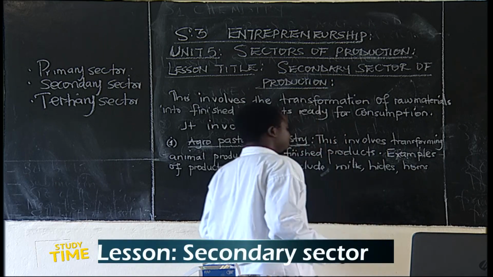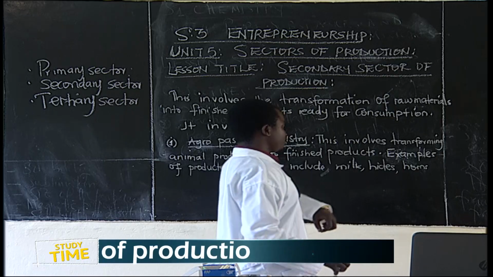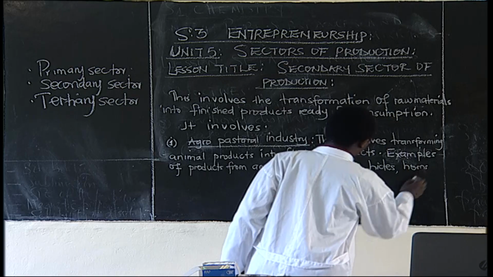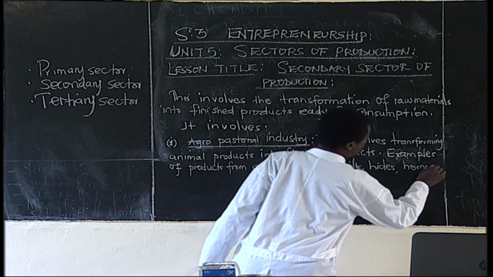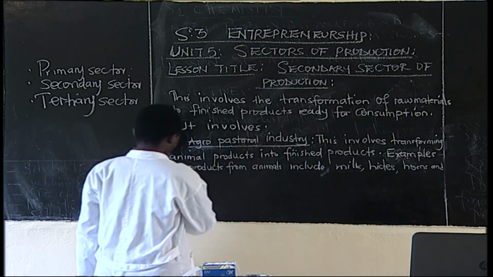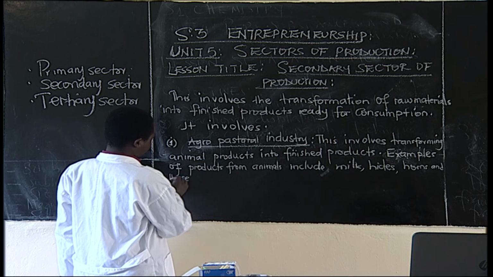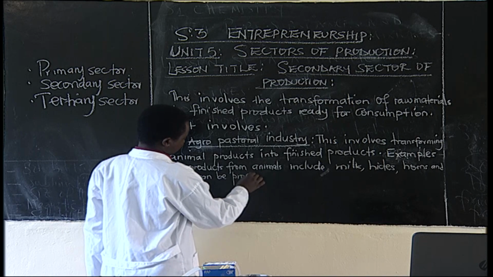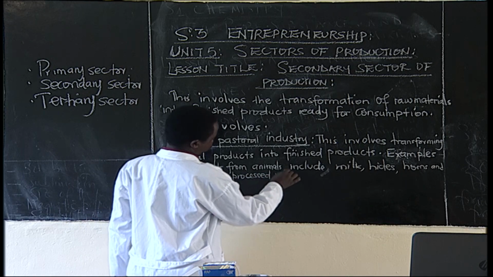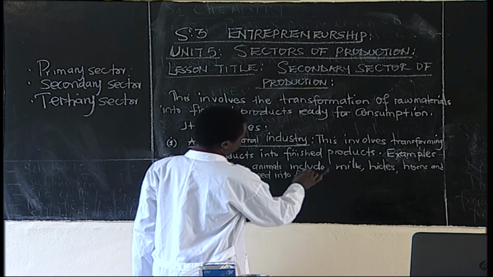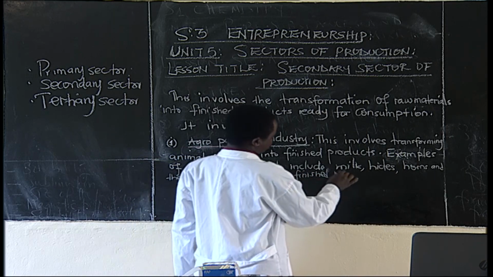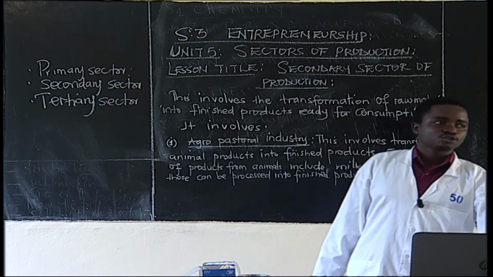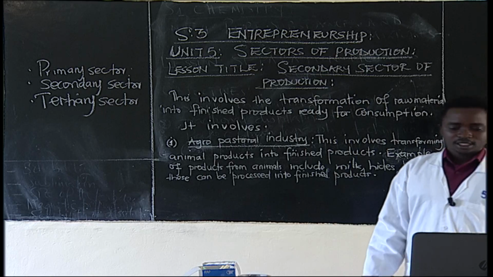All these can be transformed into finished products. Horns and these can be processed into finished products. Can be transformed or processed into finished what? Into finished products. Are we together?